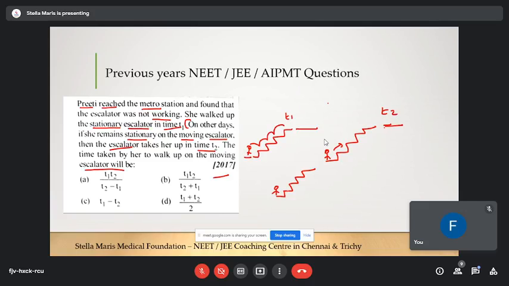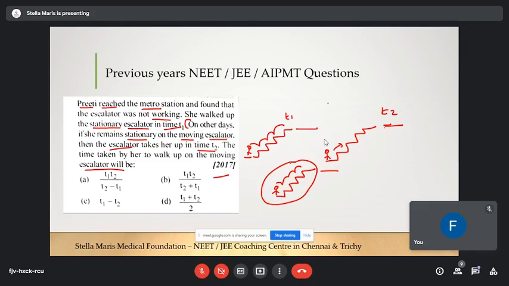The escalator is moving, and they also hop up each stair. That's what Preeti does. The escalator was moving and she also moves, climbing up the stairs. They're asking the time taken for this motion.